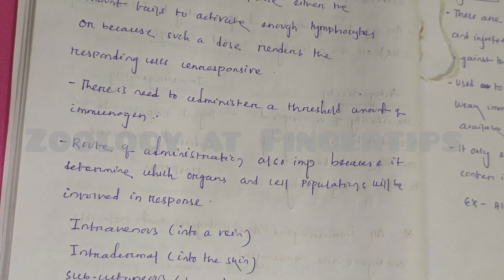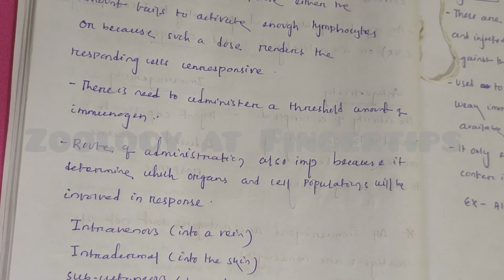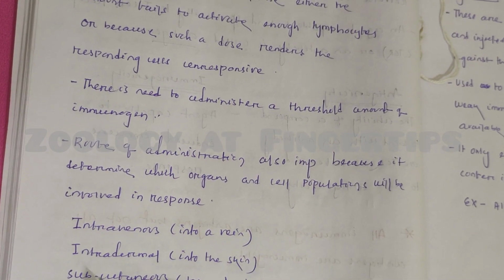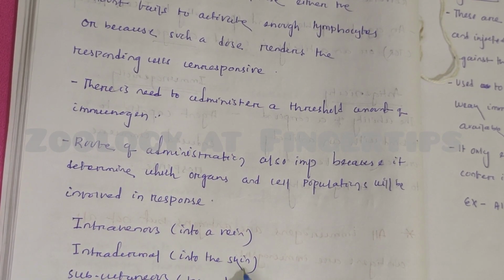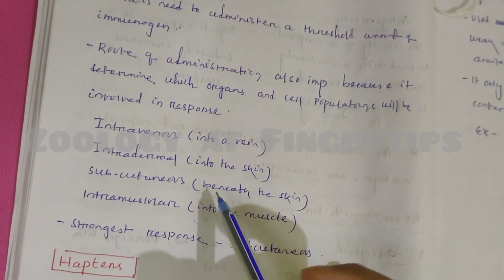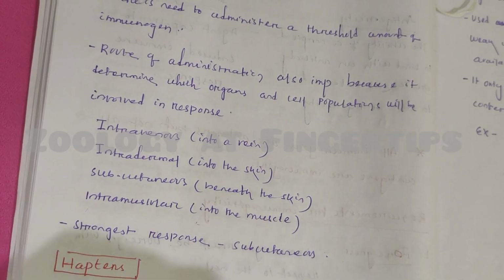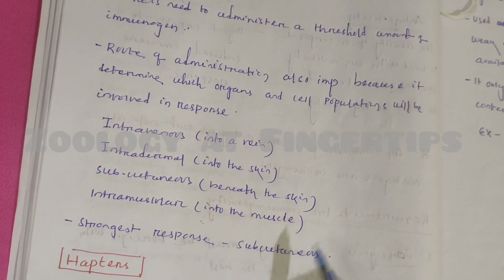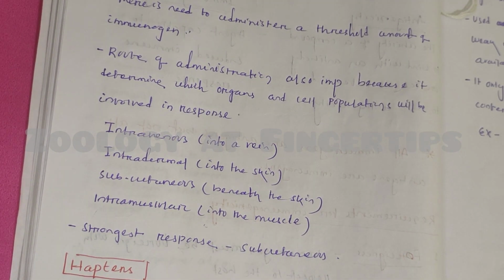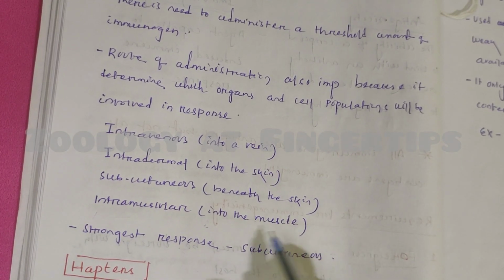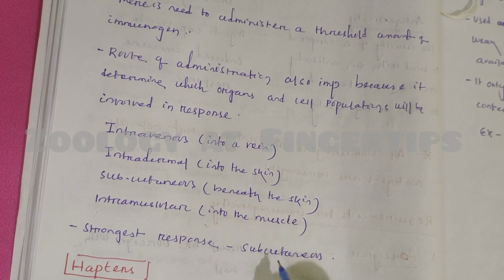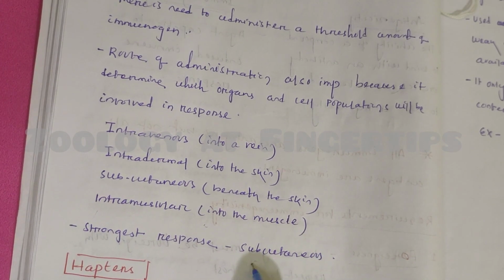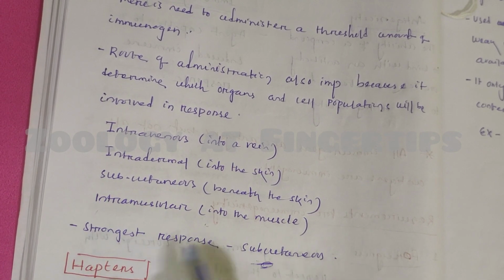There are various ways to administer immunogen: intravenous, into the vein; intradermal, into the skin; subcutaneous, where the immunogen is administered beneath the skin; and intramuscular, into the muscle. The strongest response is with subcutaneous administration, because in this case the antigen is processed by a major antigen presenting cell known as Langerhans cells, which are present beneath the skin. So subcutaneous provides the strongest response.